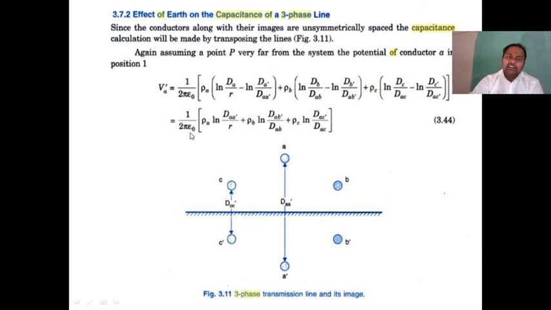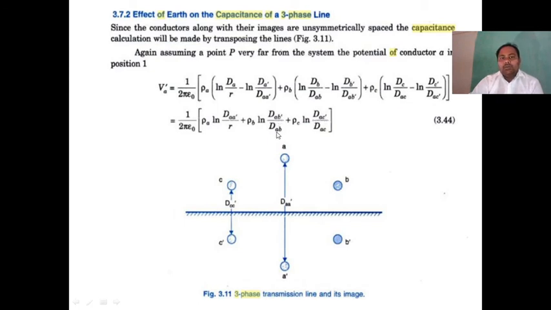What is the other equation? Simply 1 by 2 pi epsilon naught, rho A log dBB dash by R in the second position, plus rho B log, and the B combinations are BA dash and BC dash.